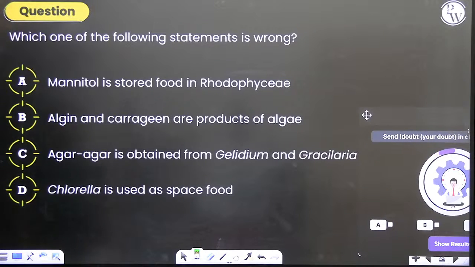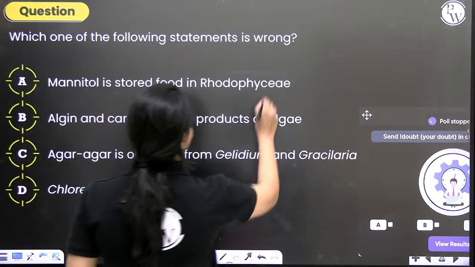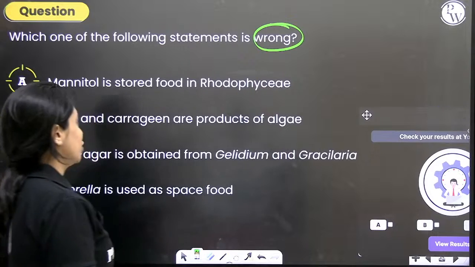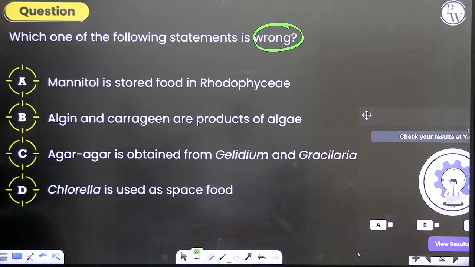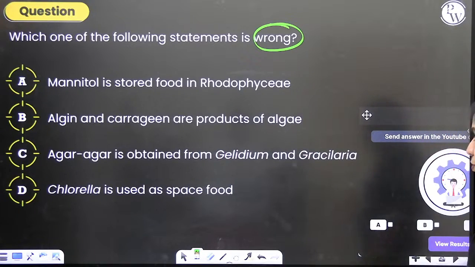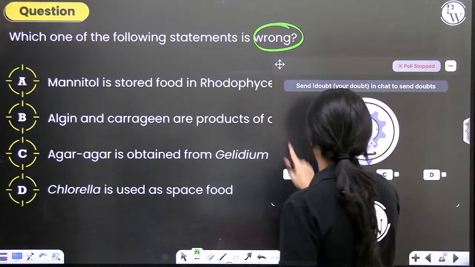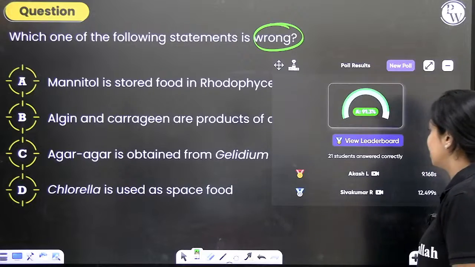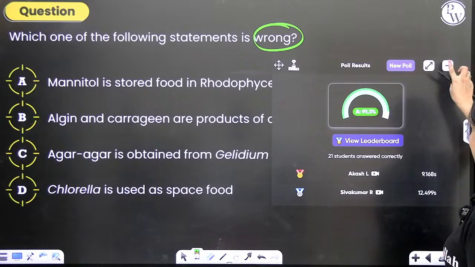Majority of you are answering this as A. Which of the following statements is wrong? Mannitol is the stored food in Rhodophyceae. Algin and carrageenan are products of algae. Agar-agar is obtained from Gelidium and Gracilaria. Chlorella is used as space food. Okay, right. All of you are saying A is the incorrect statement.